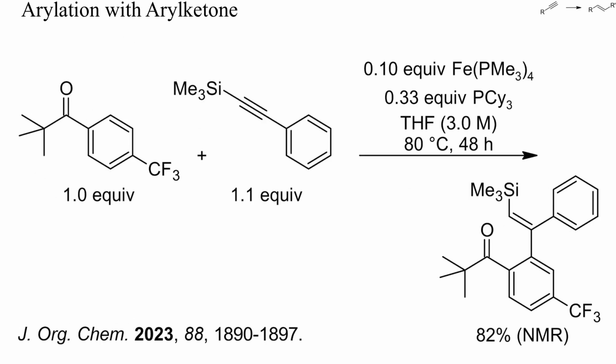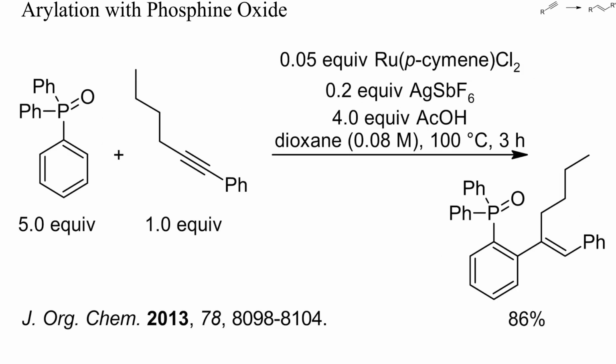Also, electron-deficient arenes can react with alkynes. In this example, an aryl ketone added in high yield to silylated phenylacetylene. An iron(0) complex was used as catalyst.